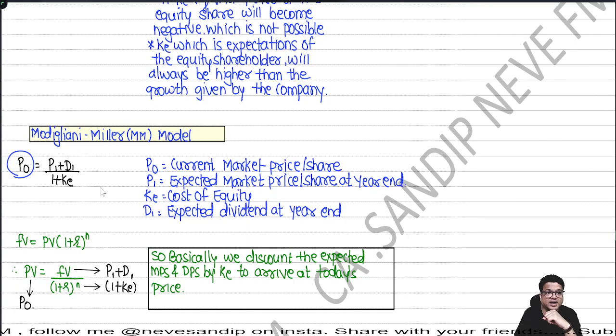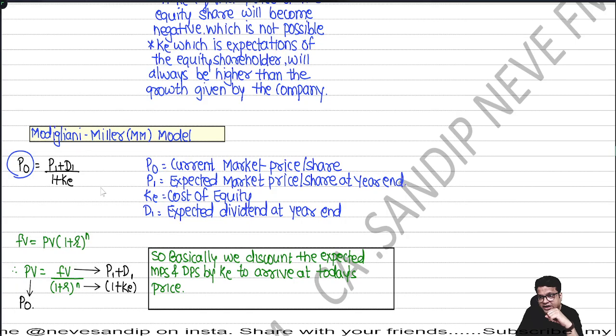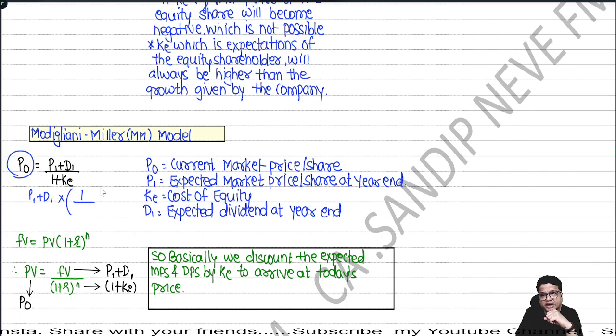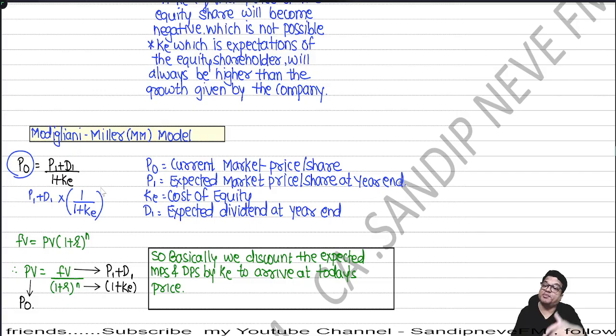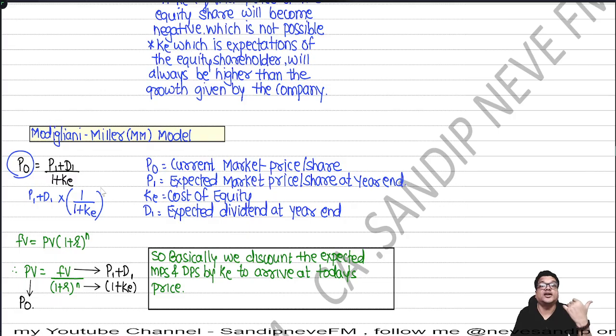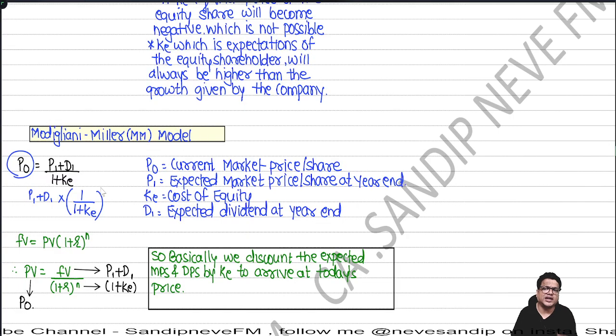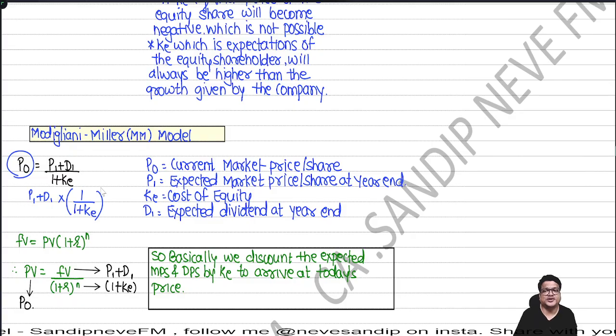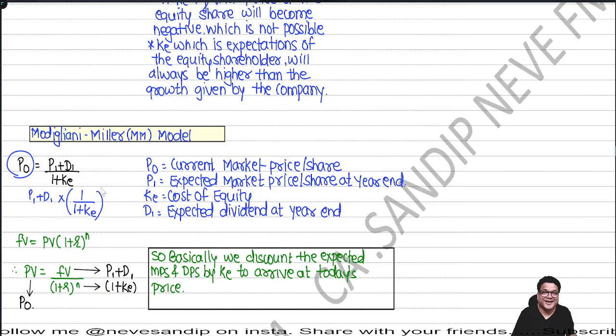What we had done, in fact, we had done it like this. We had kept P1 plus D1 aside and we said, okay, we will multiply it by 1 divided by 1 plus K. Remember this? So what is P1? The price that you receive after 1 year. What is D1? The dividend that you receive after 1 year. What you are doing is discounting by K and bringing it to today's value. That's what I will be willing to pay. Simple as that. Right? Okay.